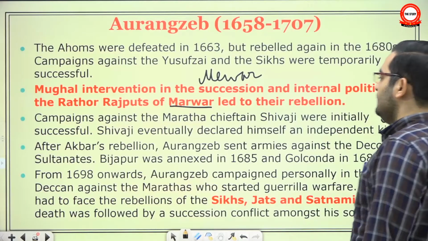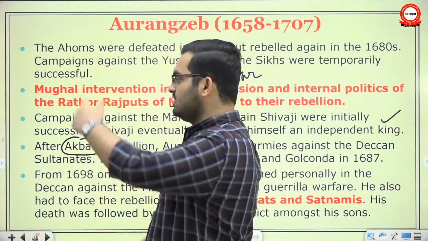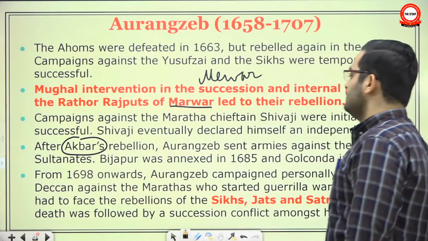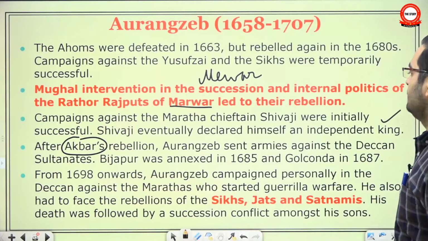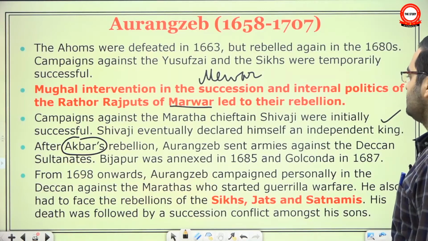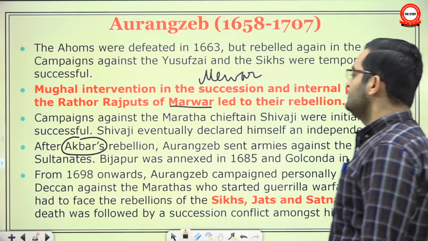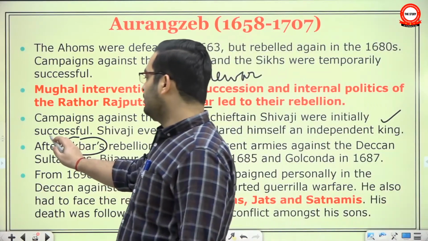After Akbar's rebellion, this was the son of Aurangzeb, who was given the name of Akbar. This is not the Jalaluddin Akbar, his great-grandfather. After Akbar's rebellion, Aurangzeb sent armies against the Deccan Sultanates. Bijapur was annexed in 1685 and Golconda. Actually, this is how they have written it in the book.